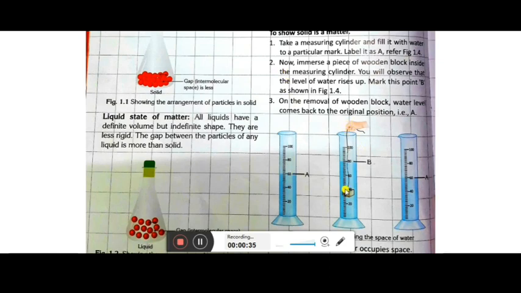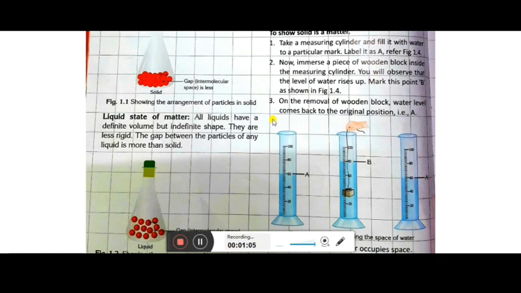And now what you have to do, you have to immerse a piece of wooden block inside the measuring cylinder, just as it is shown in the figure, okay, like this. And when you put that inside, what happens? The level of the water gets changed, okay, and the level rises. Here it is given 80. So till 80 it rises. So here it is marked as B.